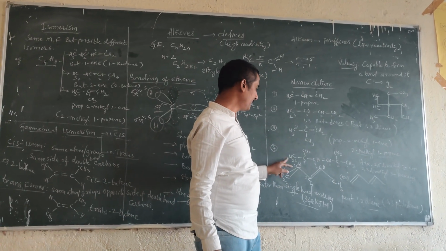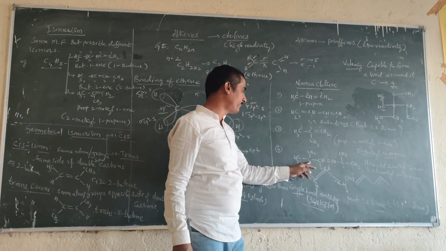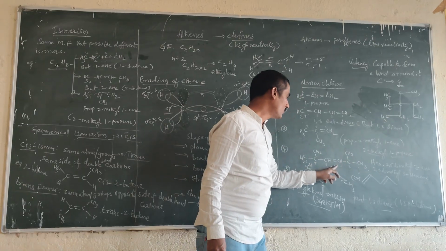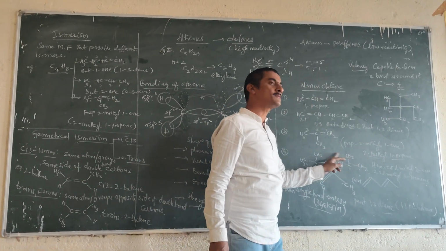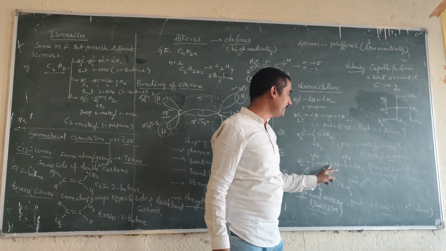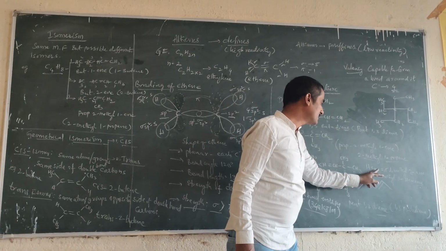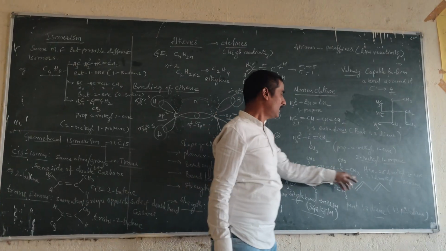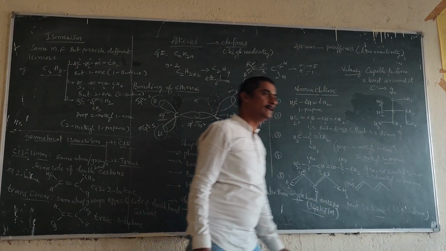Fourth structure: the mother structure has 1, 2, 3, 4, 5, 6 carbons, so hexene. The second and fifth carbons have the same substituent, so dimethyl. The third carbon contains the double bond. So it is 2,5-dimethyl-3-hexene.